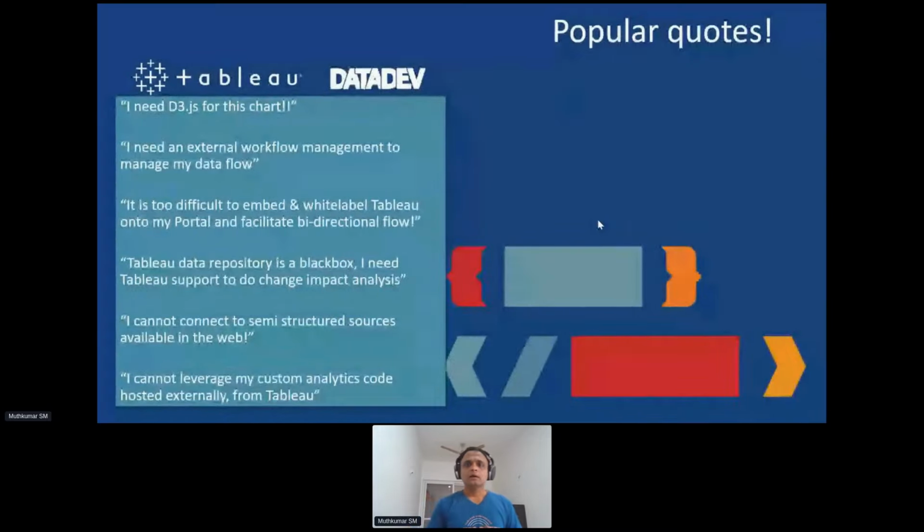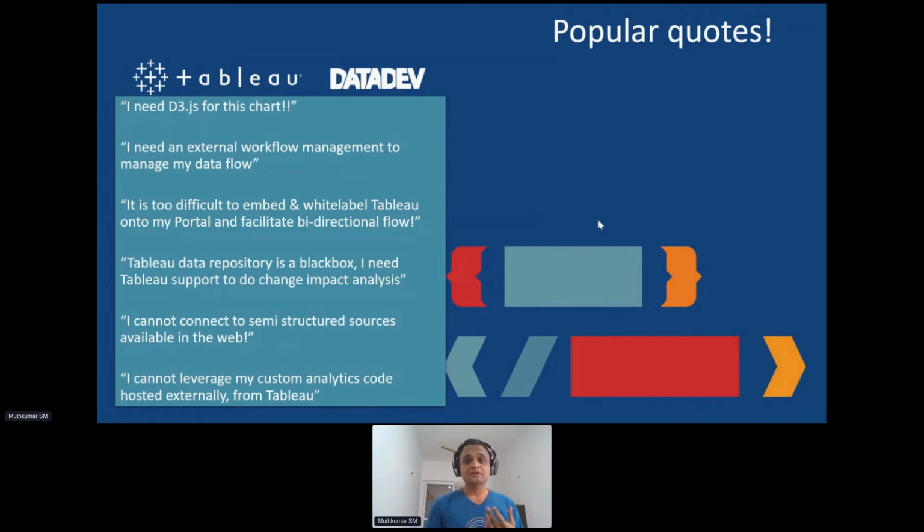So now, very popular quotes that I've been hearing day in and day out in customer interactions are about some of the things they want to do in Tableau. They say, hey, I need a D3.js framework because this chart is pretty complex. There is a lot of external management they have to do in terms of workflow build, with Tableau fitting into their ecosystem.